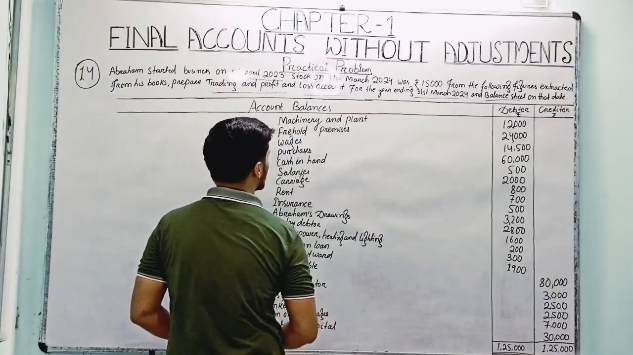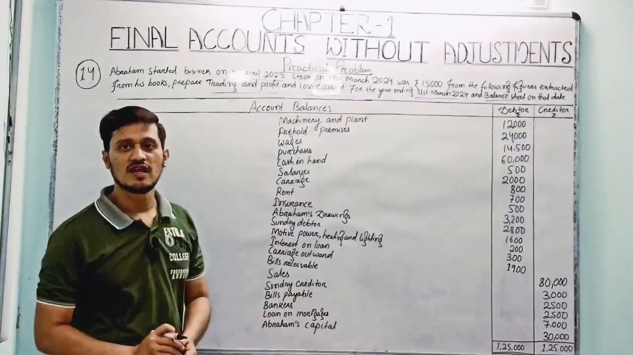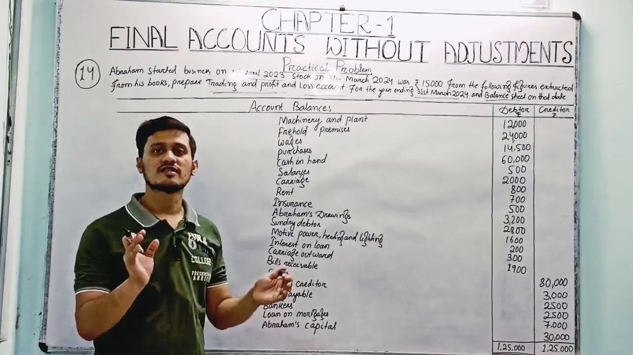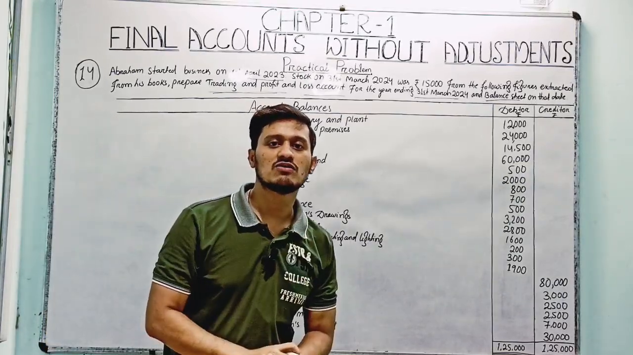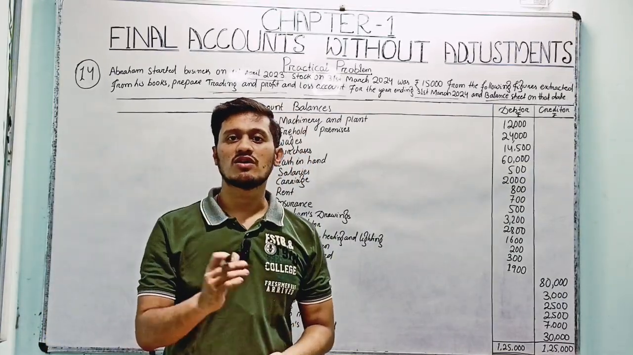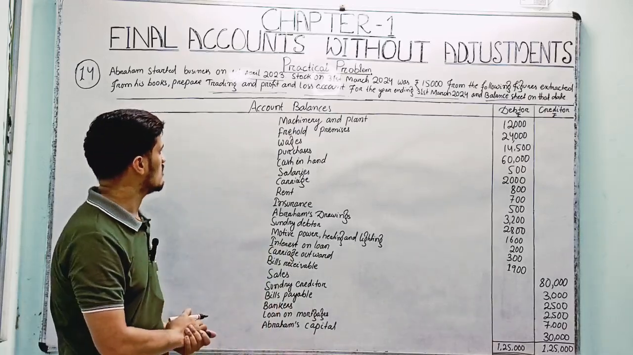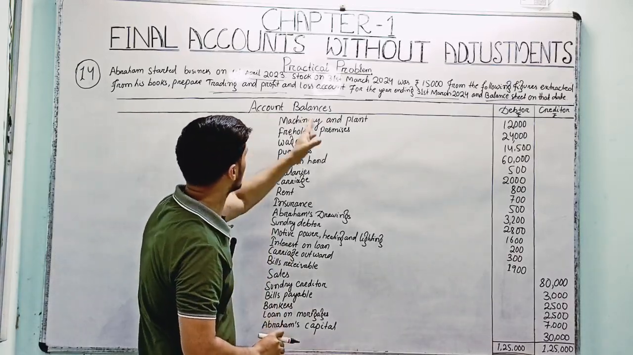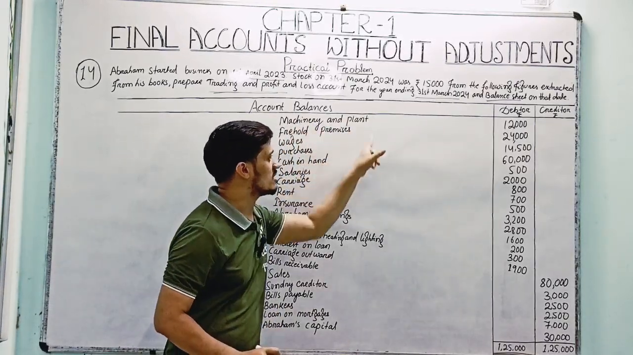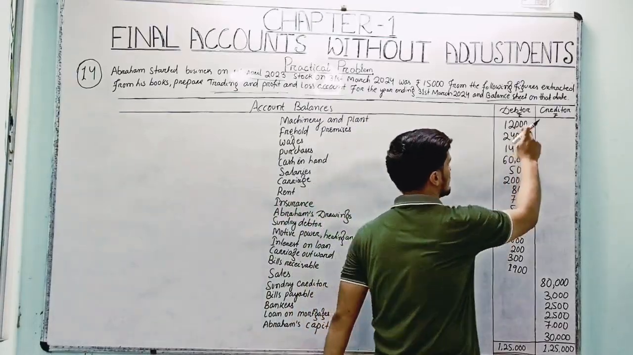One by one we will study each and every transaction, and we will confirm whether the transaction will enter into the trading account, profit and loss account, or the balance sheet. So let's have a look. The first transaction is machinery and plant. Machinery and plant is 12,000.